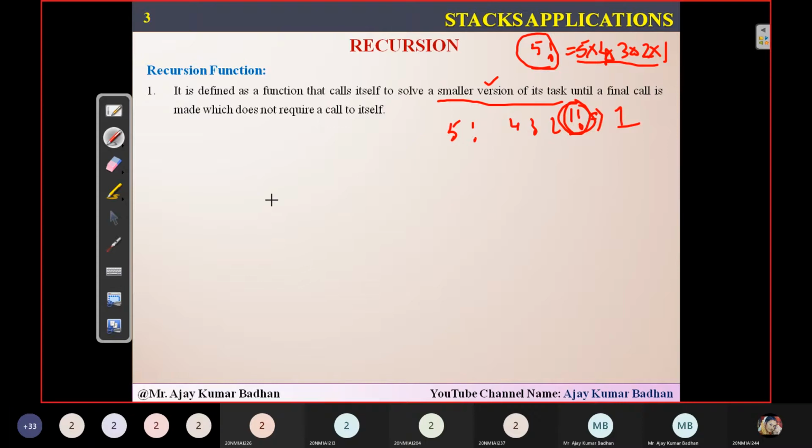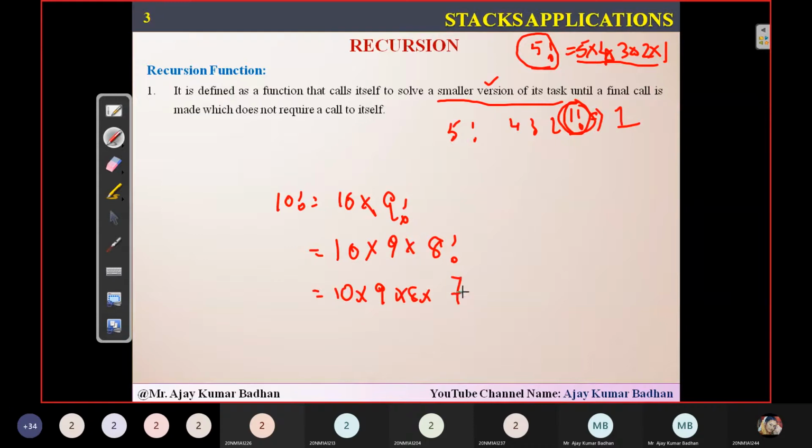Suppose you take 10 factorial here. What will it do? First it will call 10 into 9 factorial. And then after that it will call recursion again, and this time 9 into 8 factorial. Again the same function will be called, and this time it will be something like 10 into 9 into 8 into 7 factorial, and 7 factorial is also very big.